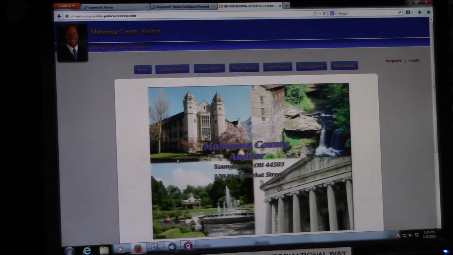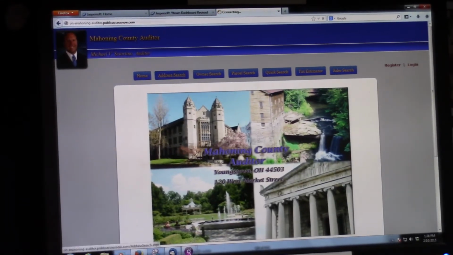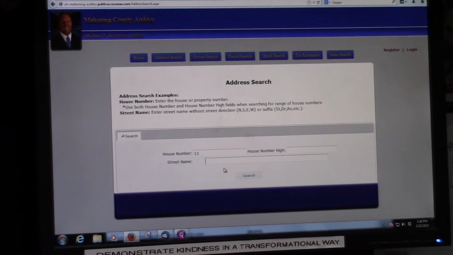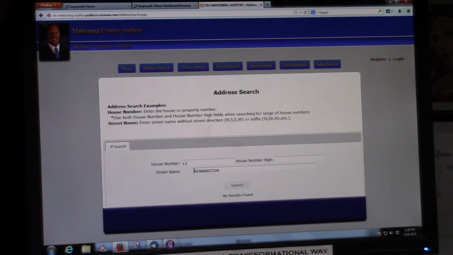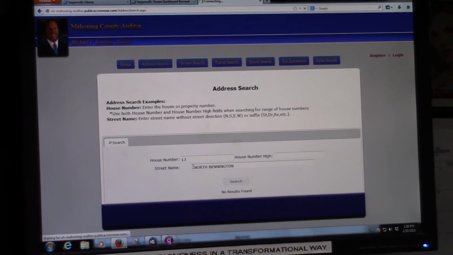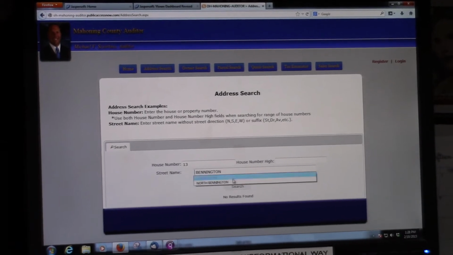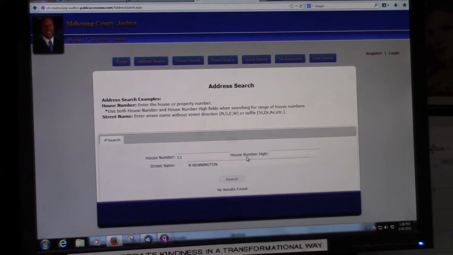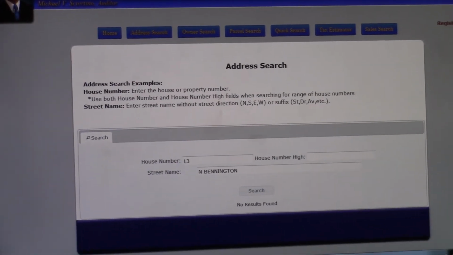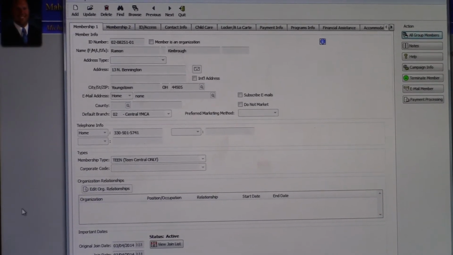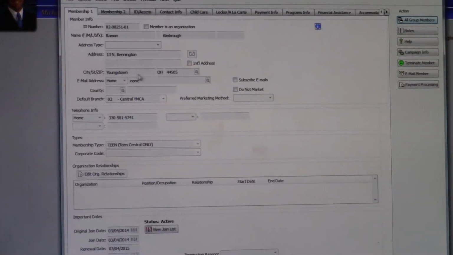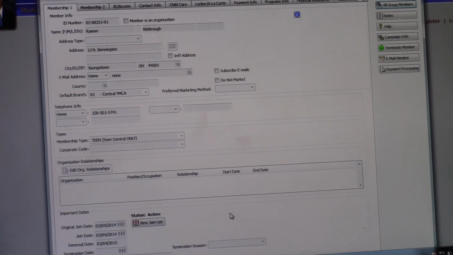So this is 13 North Bennington. So we're going to do an address search, 13 Bennington. And this is where it gets, this might not be it this way. This might not even be a good address. So we can't find it right now, but anyway, there should be a suffix here. Photos should be attached. So that is the Central Teen Only.